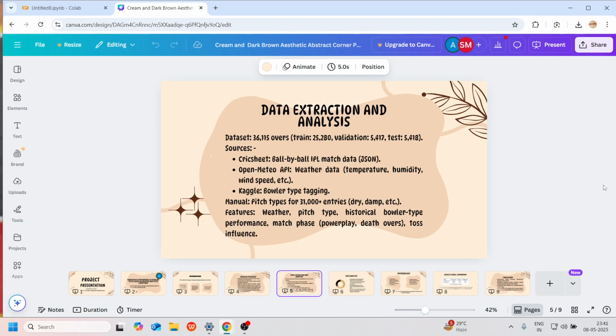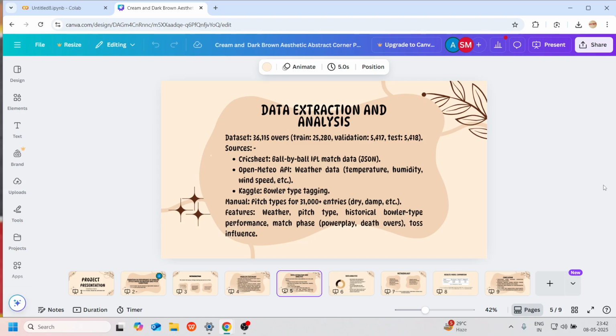The most challenging part was the data extraction. All the sites only have ball-by-ball values of the runs conceded and the wickets taken, but they don't have the values of weather condition, soil condition, and the dynamic features we are talking about, like bowler phase economy and bowler venue economy. So how did we collect these? The basic data set we collected from the Cricsheet site, and for the weather condition we used an API called Open-Meteo. If a match happened on, let's say, date X, we use the API to collect the weather of that date and integrate it with our data set.